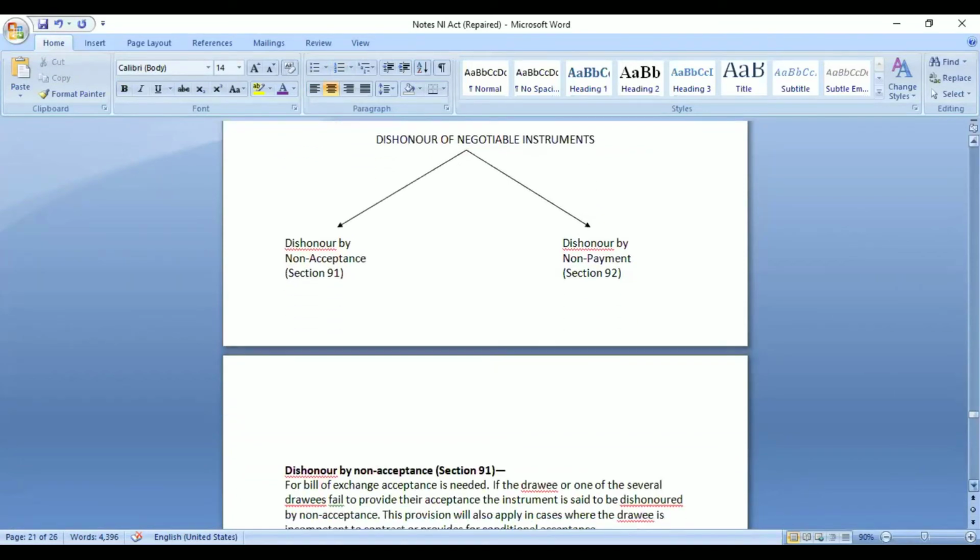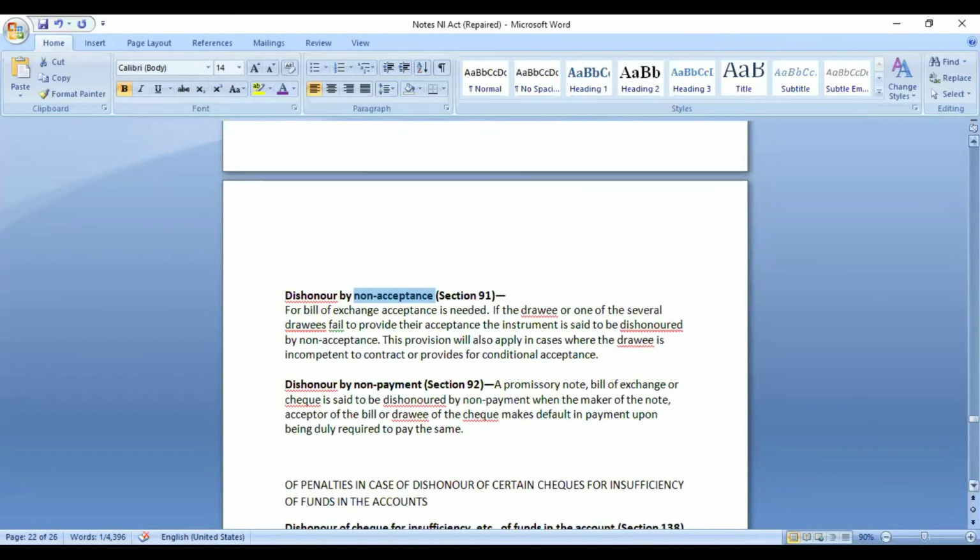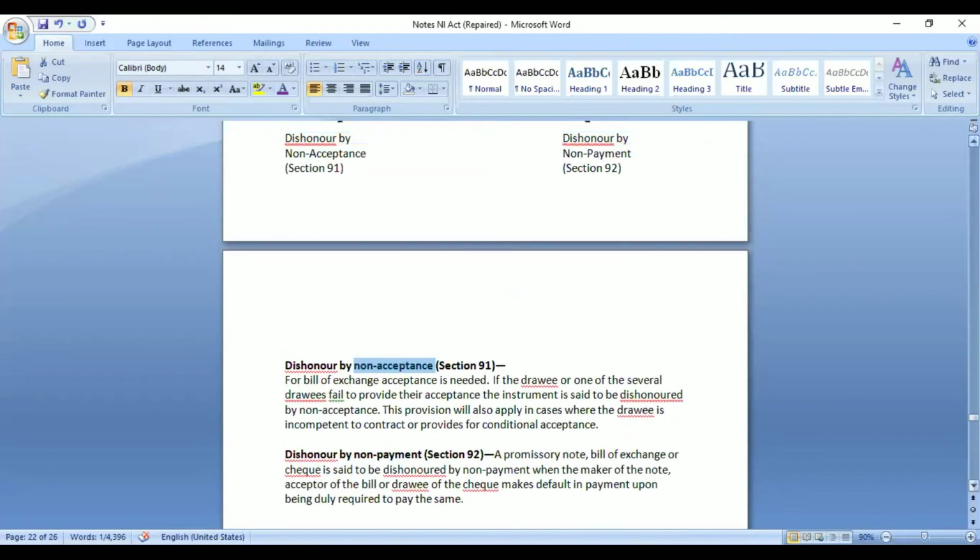So what is non-acceptance and non-payment? These are the provisions. Dishonor by non-acceptance. Non-acceptance means the person dishonors the instrument by not accepting it. The question of acceptance comes only in terms of which negotiable instrument? Only for one instrument we have the concept of giving acceptance, right? Which instrument is it? Check? No, it is bills of exchange.